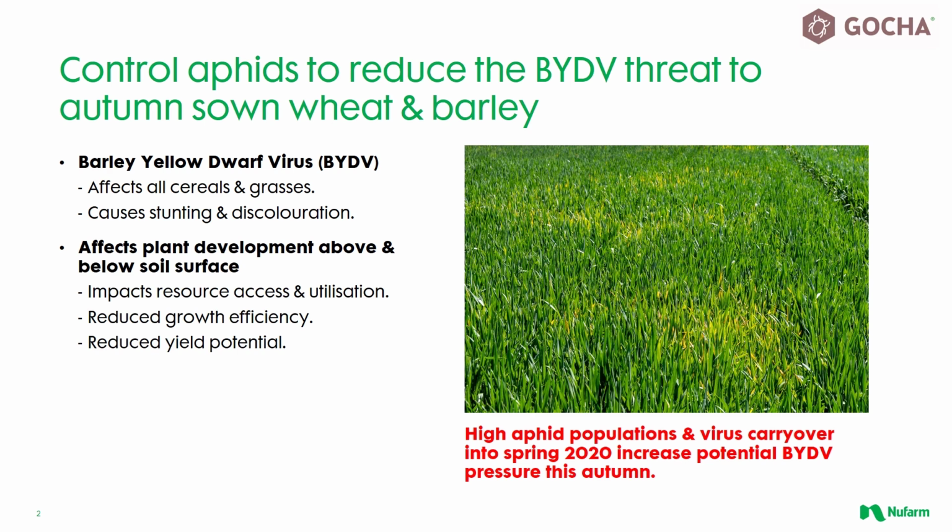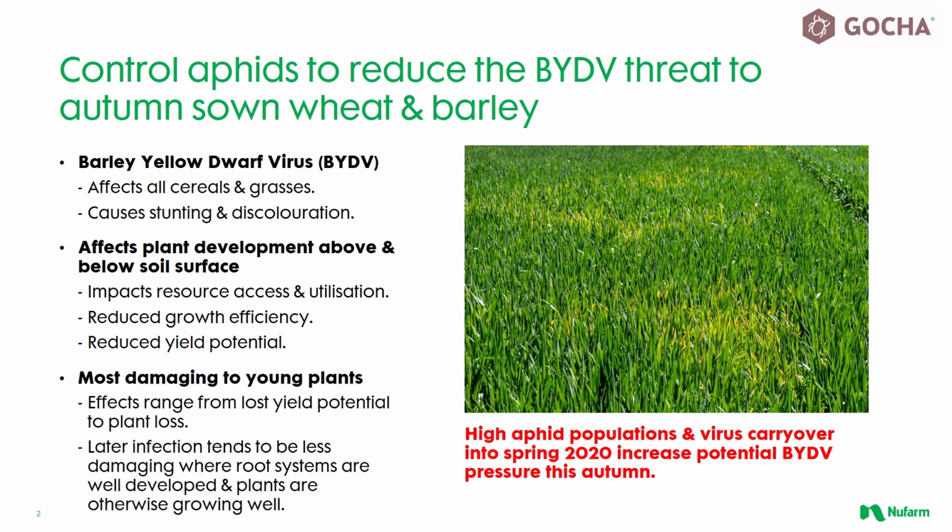Less above-ground biomass means a less efficient canopy, which intercepts less sunlight to drive growth. Reduced root system development means reduced access to and less efficient uptake of nutrients and water from the soil. BYDV is most damaging when it infects young plants, which significantly impacts yield potential at best, and can result in plant loss in the worst-case scenarios. Susceptible species can be infected throughout their life cycle, although crops infected after growth stage 31 are likely to show discoloration more than stunting, with lower impacts on grain size and overall yield.